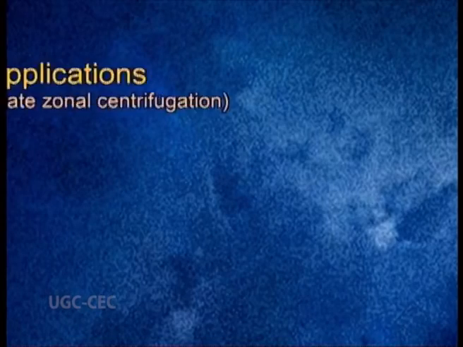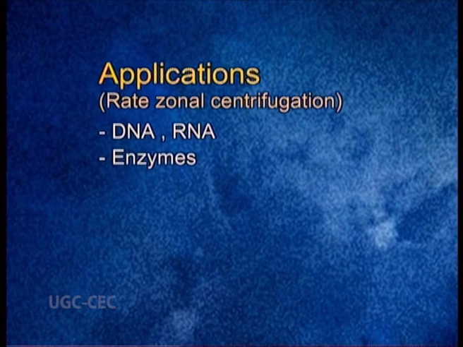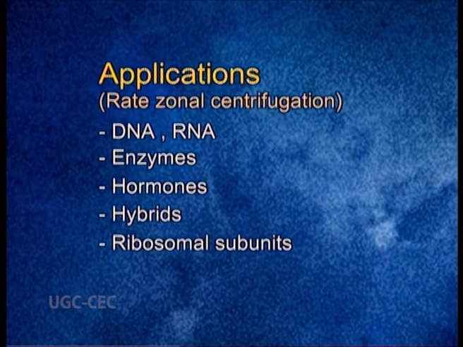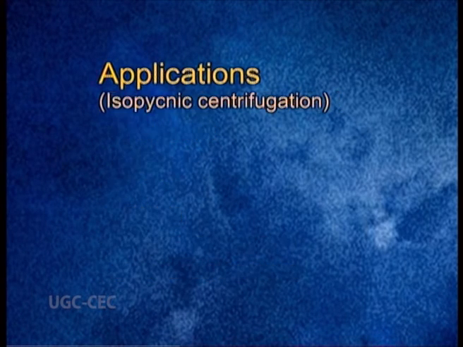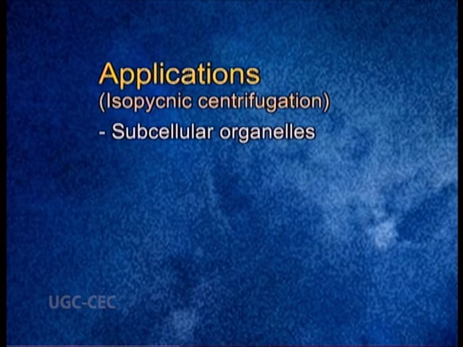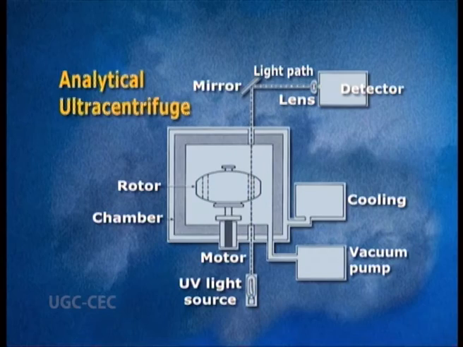Now, we will see the application of these techniques. Rate zonal centrifugation is used for the separation of DNA, RNA, enzymes, hormones, hybrids, ribosomal subunits and other subcellular fractions. Isopycnic centrifugation is used in the separation of subcellular organelles and isotopic studies involving macromolecules.